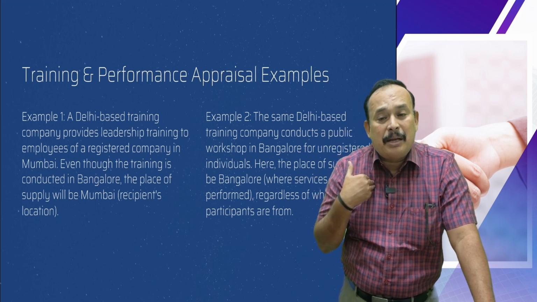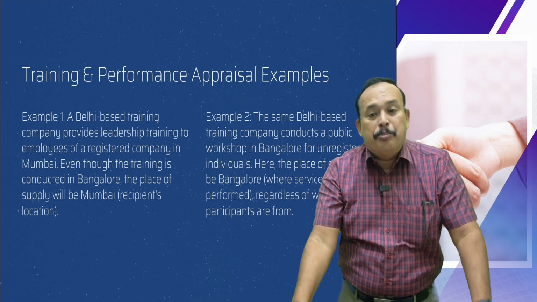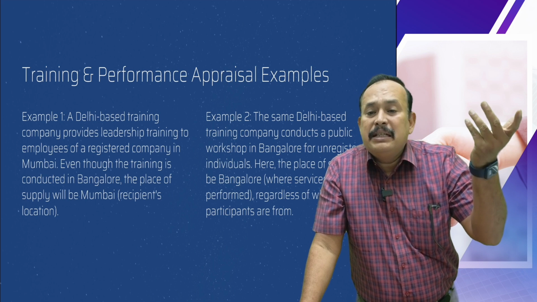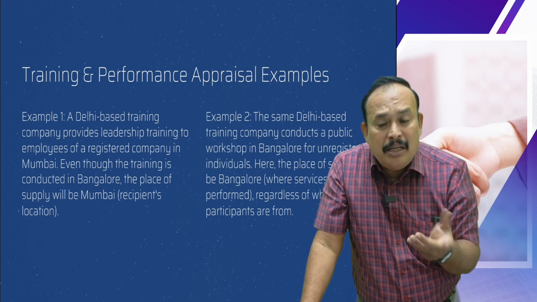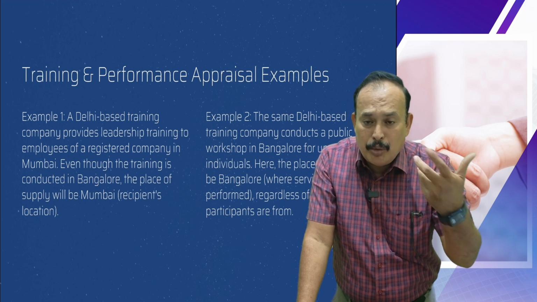Though the supplier is coming from Chennai, for the supplier, location of supplier is Chennai, place of supply goes to Hyderabad in my given example. In that case, it is an interstate supply liable for IGST. Because you have to look at the transaction only from the supplier's point of view.